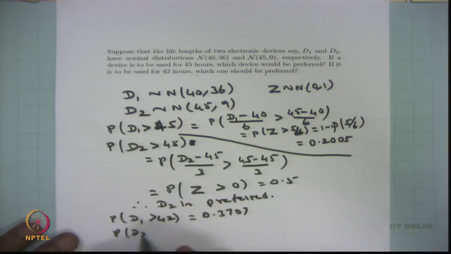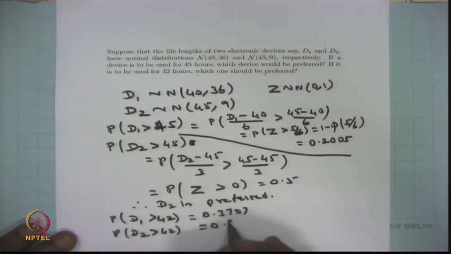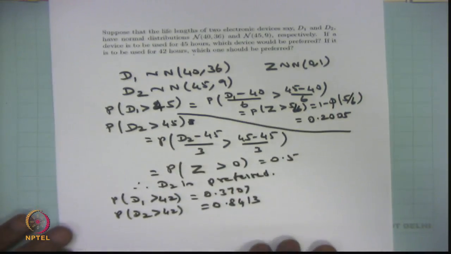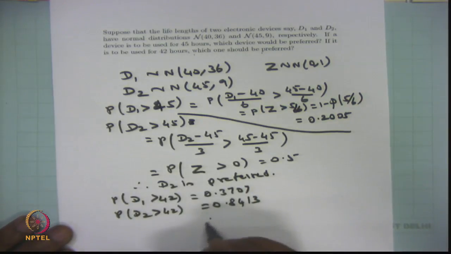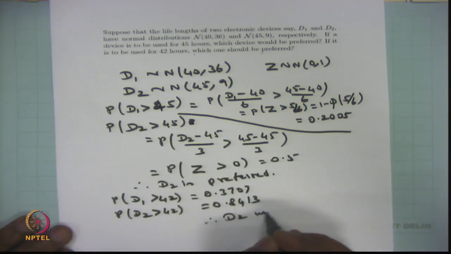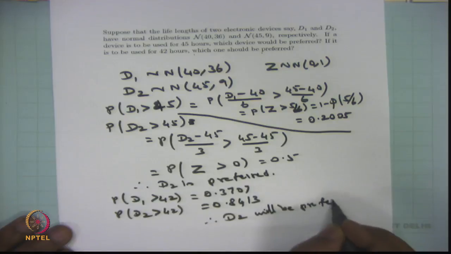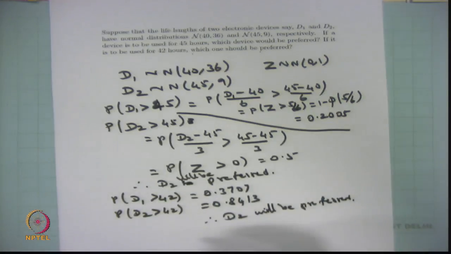Similarly, the probability of D2 greater than 42 is 0.8413. Again, the probability of D2 greater than 42 is more compared to that of D1. So again, D2 will be preferred. D2 will be preferred in the first case as well as in the second case.